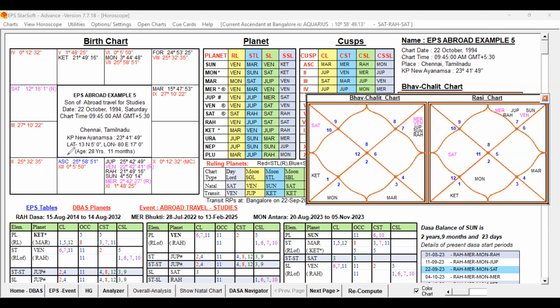Lagna is falling at 25 degrees 58 minutes in Scorpio. The 12th cusp is also falling in the same sign, in the initial degree, 0 degree 5 minutes. So then the 6th and 7th cusps will both be falling in Taurus. You can see Jupiter, Venus, Rahu, Sun, Mercury, 5 planets are posted in the 12th sign to the Lagna, but as per degree Bhava, they are posted in the 11th house.